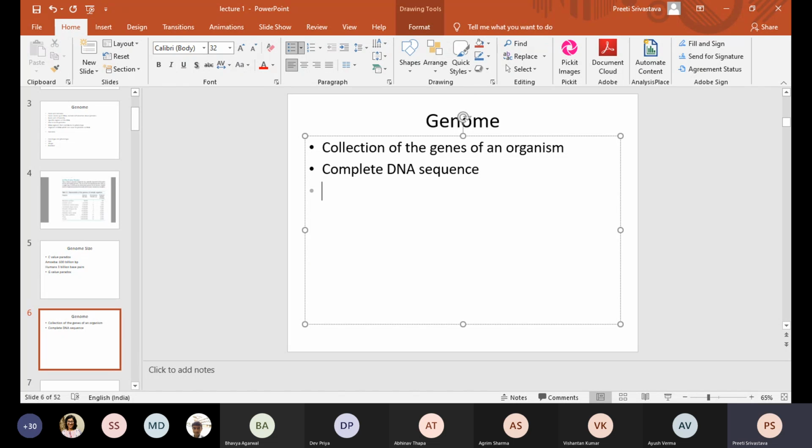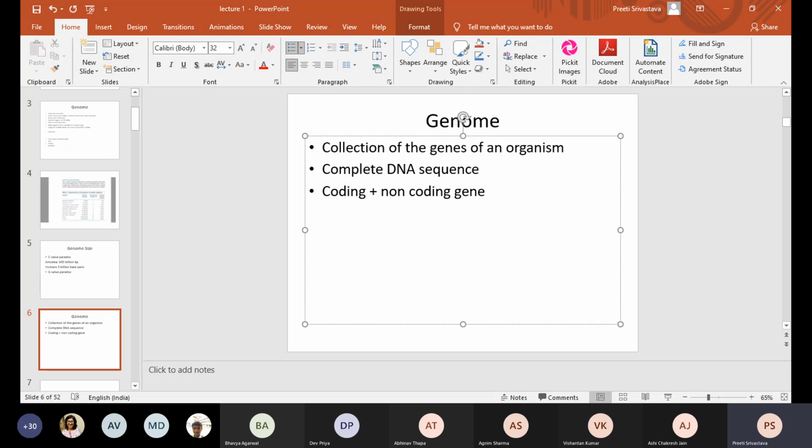What about others? Ma'am, it would comprise both the coding as well as non-coding regions, and in case of prokaryotes, the chloroplast as well as all the DNA that will be present. The DNA that is present in the form of chloroplast would also be included. Right. Okay.